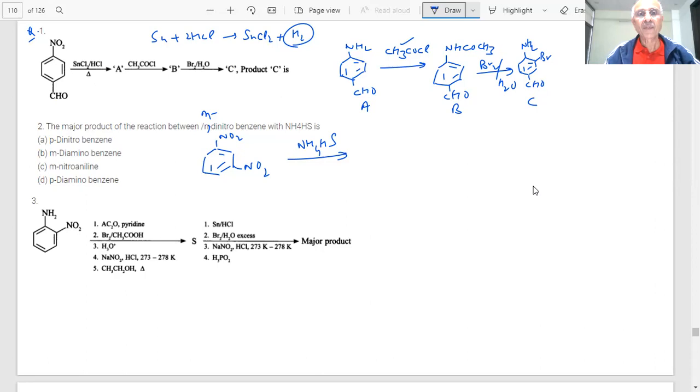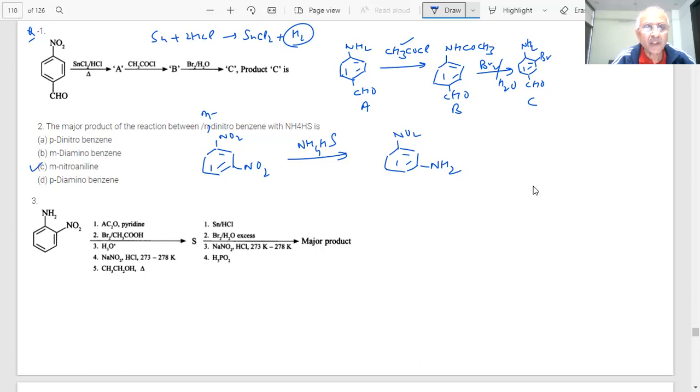In this, one NH2 will be replaced by NO2, and this one NO2 will be NH2. What is the correct answer here? A, B, C. This will be metanitroaniline, C. Okay.